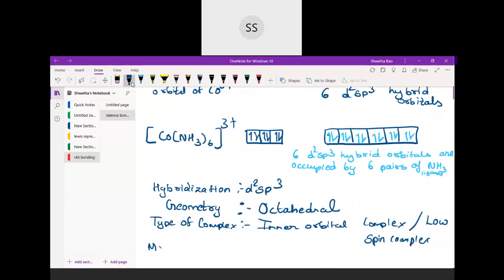Okay. Now one more last thing, students, you have to tell the magnetic property also. So the last thing is about the magnetic property. That you will understand by seeing the metal's electrons. Here you can see electrons are paired up. So if the electrons are paired up, then they are diamagnetic. If you find single electrons, then they will be paramagnetic. So that will be the last property. For the magnetic property, you have to see the metal, don't see the ligand, because ligand electrons will always be paired, because they are going to get two electrons each. You have to check for the metal. So in the metal you can see electrons are paired. So that means it is going to be diamagnetic. So this is the last thing which we need to mention.